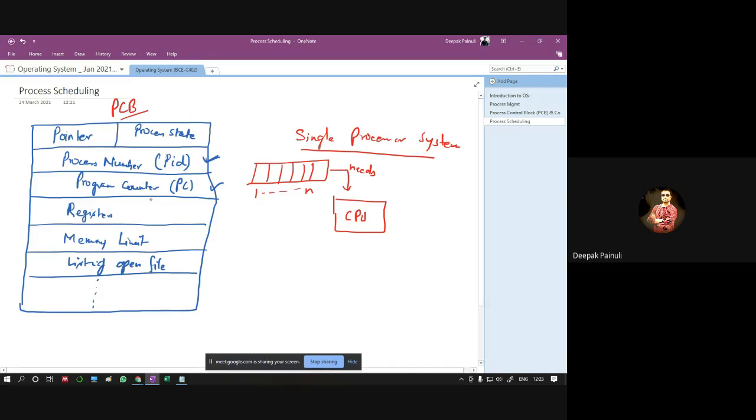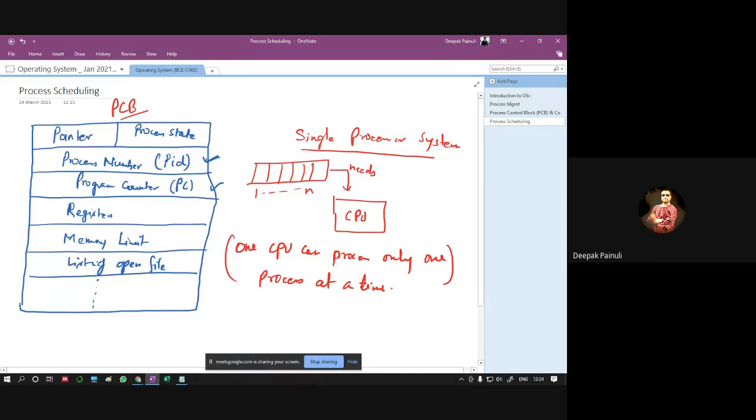Because one CPU can process only one process at a time. See, this is the boundary condition we have.